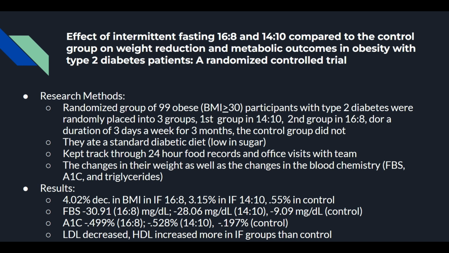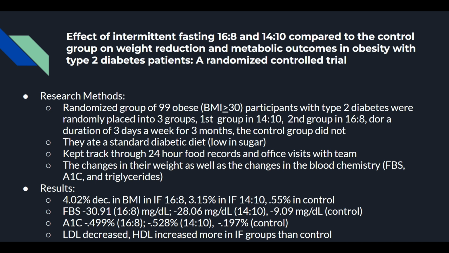For fasting blood sugar, there was a significant drop of 30.91 in the 16-8 and 28.06 in the 14-10. Again, not really a significant difference between the two groups, but still much higher than the control group at only 9.09 milligrams per deciliter in fasting blood glucose.